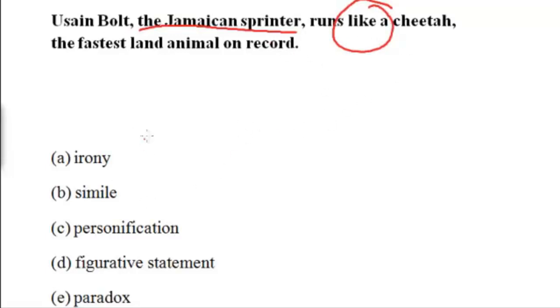And which one of the literary devices can you pick out of this? Is it irony, something that's ironic? It's the opposite of what you would expect, right? And I have a separate lesson on irony versus paradoxes. Is it a simile, which is the answer, right? Because it uses like or as, right?